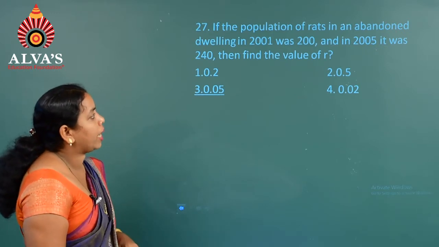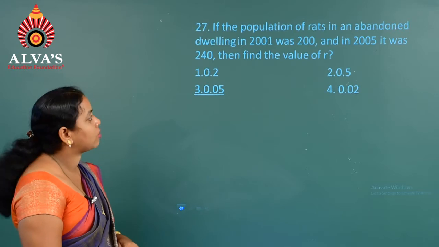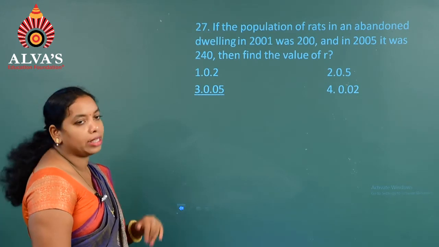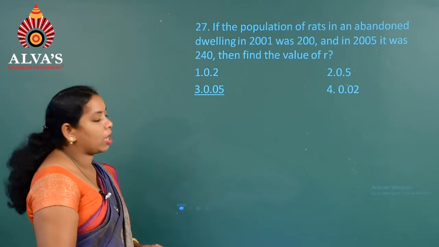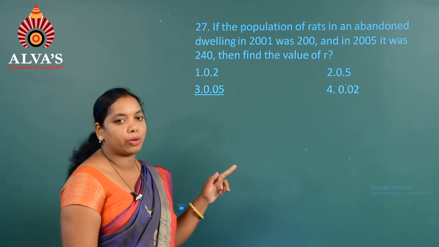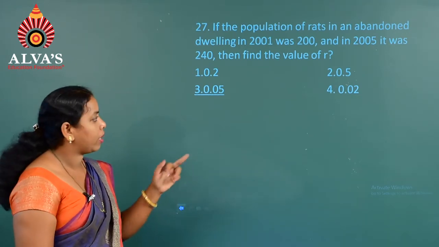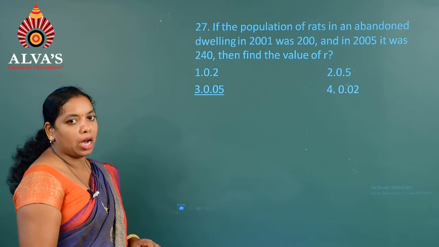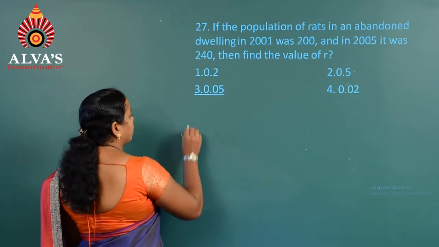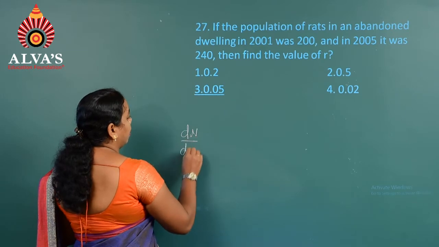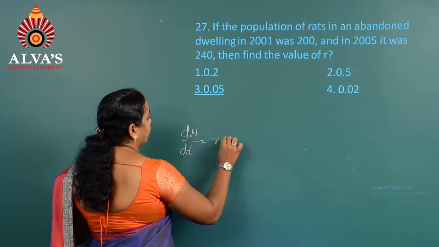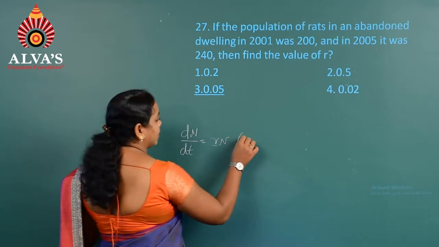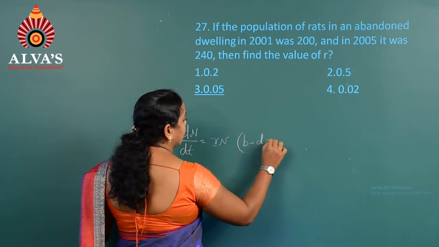If the population of rats in an abandoned dwelling in 2001 was 200 and in 2005 it was 240, then find the value of R. So, here the options are first, 0.2, second, 0.5, third, 0.05 and the fourth, 0.02. To find the value of R, we have to use the formula dN by dt is equal to R into N. So, this R we have to find out. We know that R can be represented in the form of B minus D, which is equal to R.